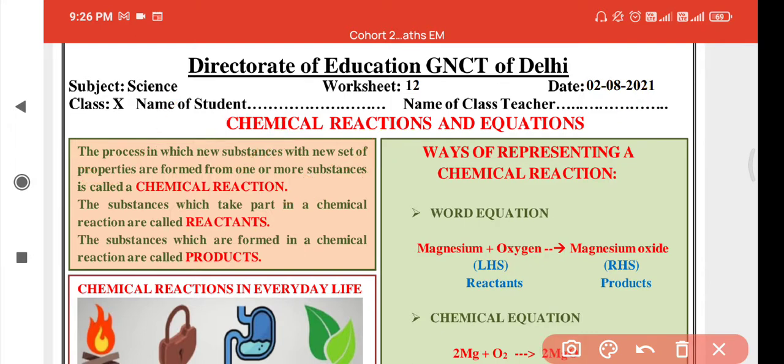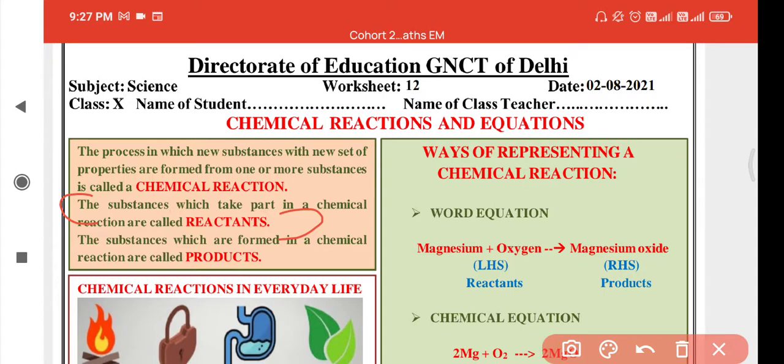Next, when a chemical reaction happens, there are two types of substances involved. One set is the reactants, which undergo the reaction; the substances in which the reaction or process takes place, we call reactants. The substances which take part in a chemical reaction are called reactants. Then when some substances react, they form some products.